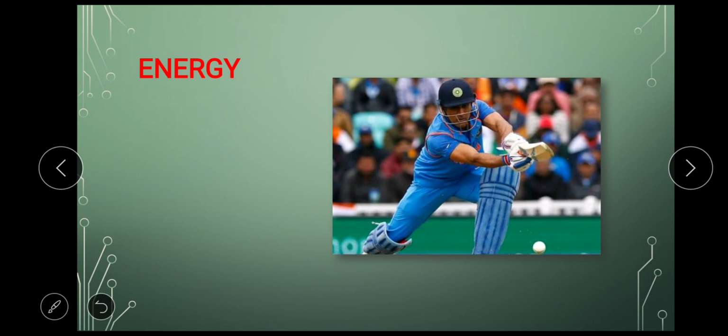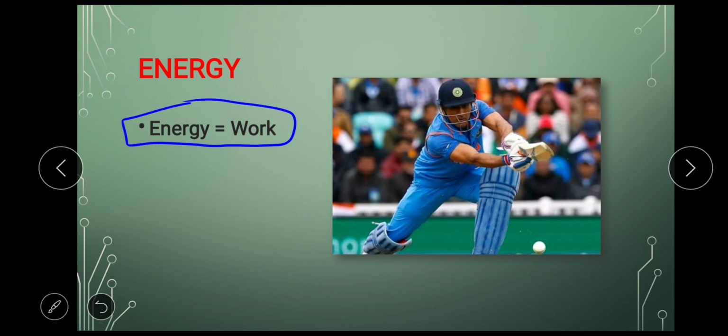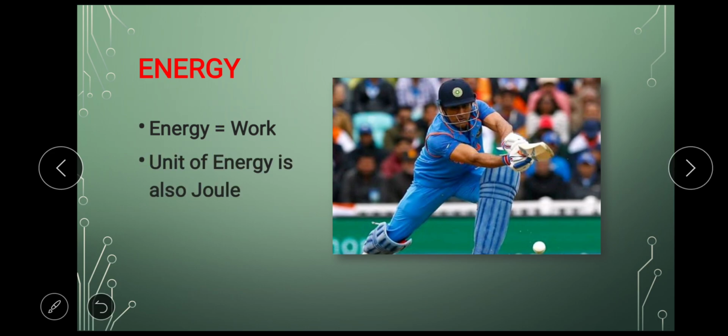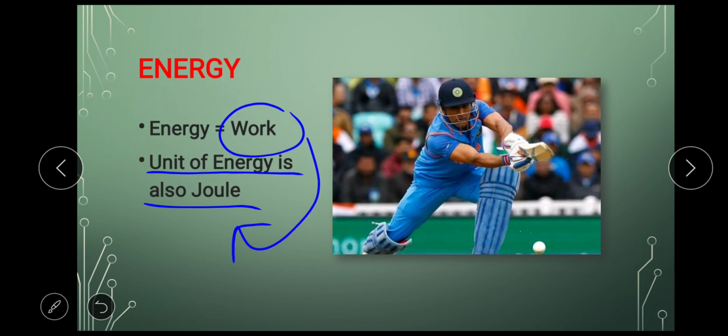So the first point is energy is equal to work. Energy and work are the same. Why? Because the amount of energy you have will decide the amount of work you do. Okay, so if they are the same, the unit of energy is also joules, because the unit of work is joules. What was the formula for work?